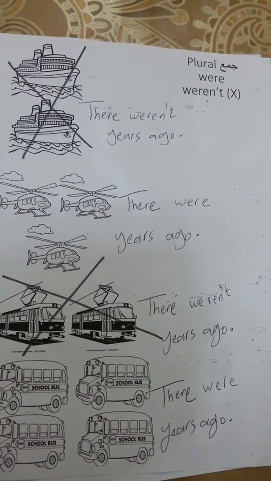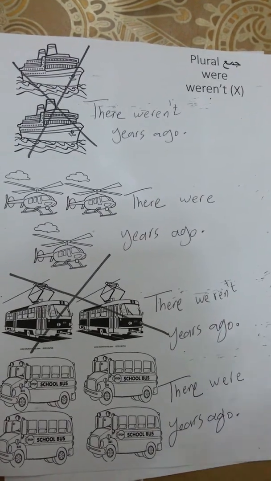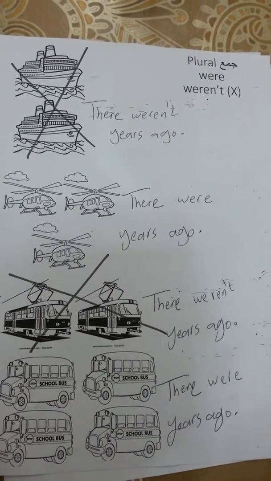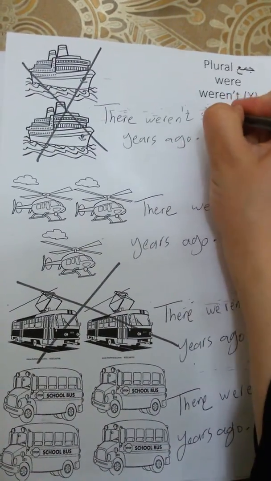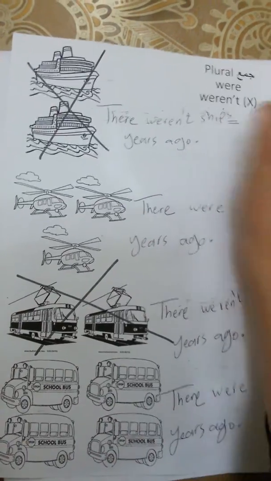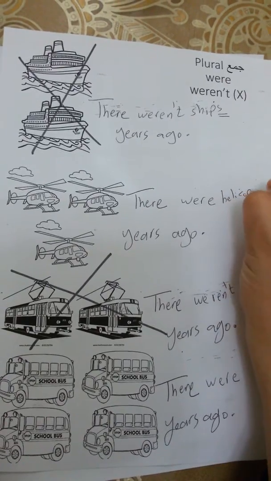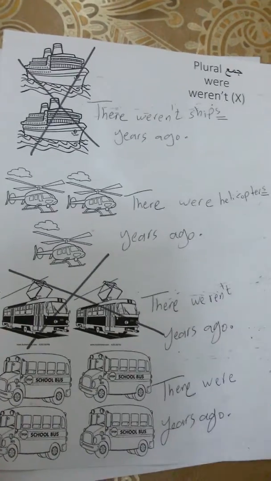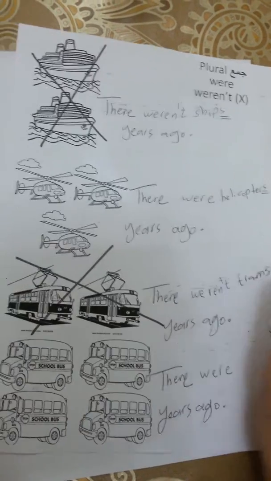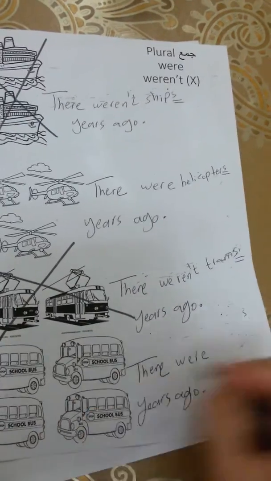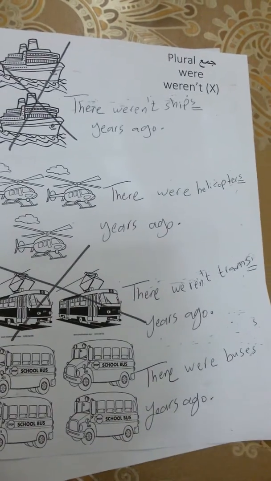After that, you're going to look at the picture and write the name of the transportation. Add S at the end because what you see in the picture is plural. Okay, so picture number 1, ships. Don't forget the S for the plural. Picture number 2, helicopters. Don't forget the S at the end for the plural. Trams. Don't forget the S at the end for the plural. And finally, buses. Don't forget the S at the end for the plural.